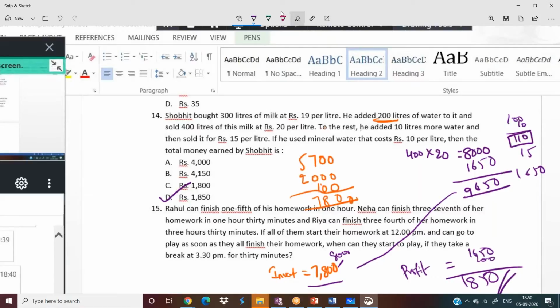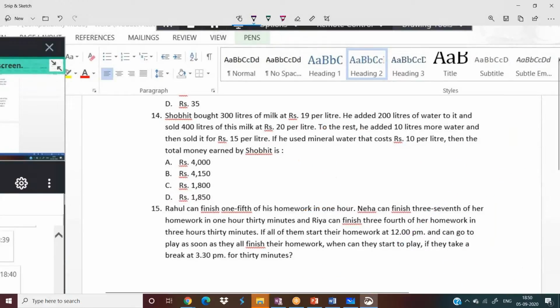Next, Rahul one. I don't have that much patience to read the 15th question, so please read it. It is a very simple question. You might feel that it is from time and work, but no, it's not. It's a common sense question. Read it, and without looking at the options, I can tell the answer. Take 1 minute, make it fast. Within 1 minute, I'll get some water.